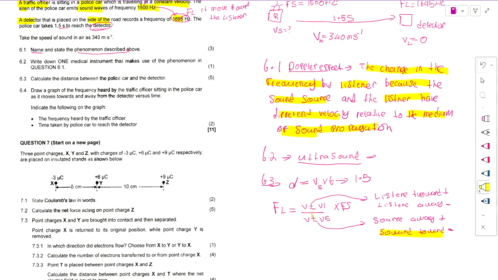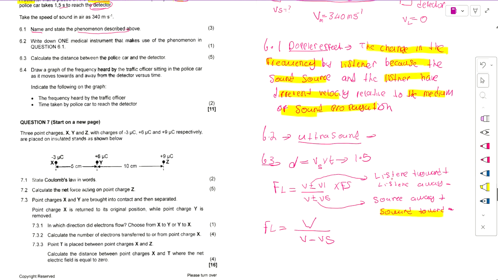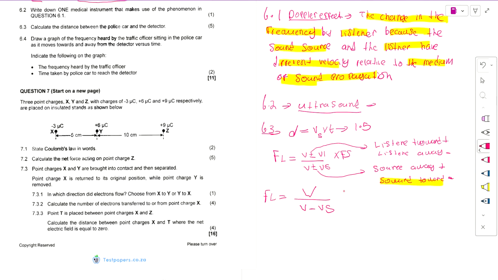So now we can take this formula. We say VL, because here the listener was not moving, which means this one is going to be 0. So we're going to take only V, and then we divide it by V minus Vs, because the source was moving towards the listener. Then we multiply this by fS.